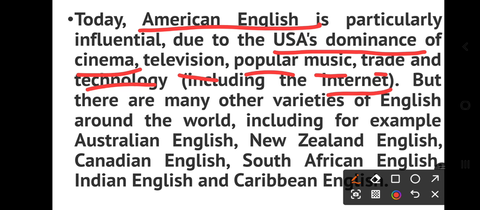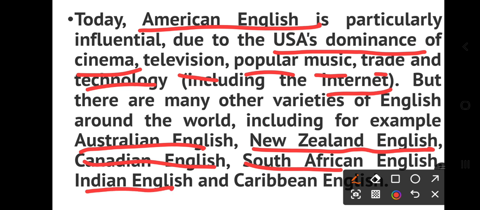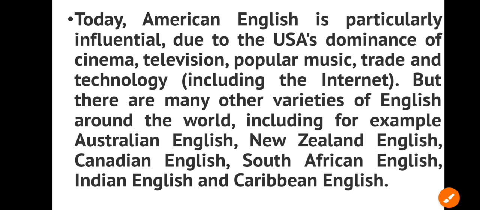But there are many other varieties of English around the world, including, for example, Australian English, New Zealand English, Canadian English, South African English, Indian English. Even Indian English has a number of varieties: South Indian English, North Indian English, Rajasthani English, Jaipurian English. Because of mother tongue influence and the dominance of one language, these are varieties of the English language.